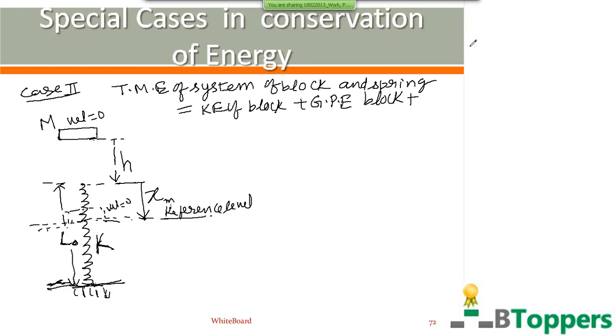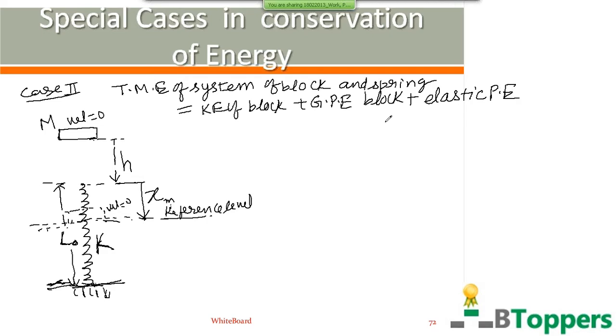But here, the kinetic energy of the spring is neglected because the mass of the spring is negligible compared to the mass of the block in the examples we deal with. Gravitational potential energy of the spring is also neglected because the mass of the spring is negligible. So the only form of energy possessed by the elastic spring is elastic potential energy.